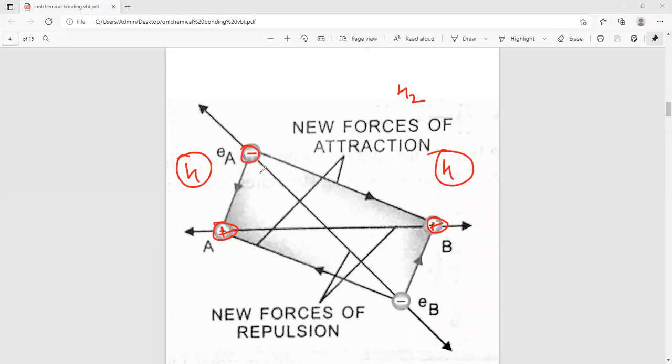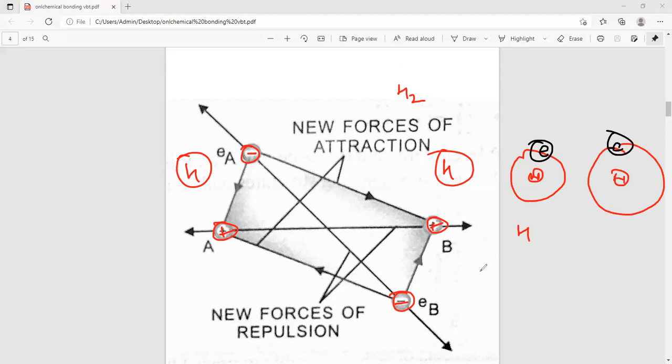Each carries one negative charge, like this. This is the orbital and the nucleus is there. In one hydrogen, the electron revolves around the nucleus, and the second one also has a nucleus with an electron around it.